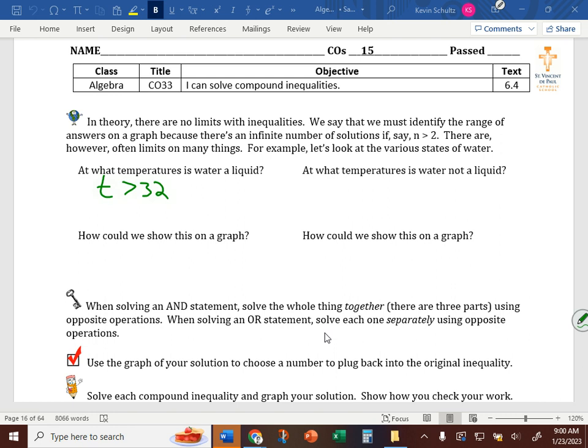Okay. So water is a liquid when the temperature is greater than 32 and less than 212. This is Fahrenheit.